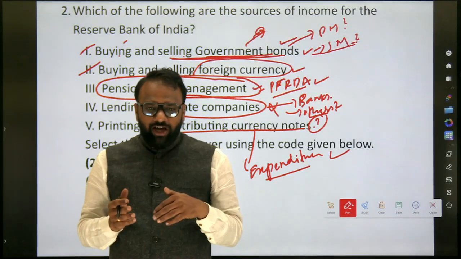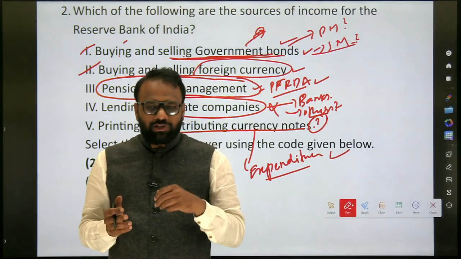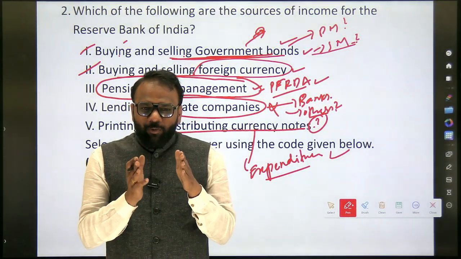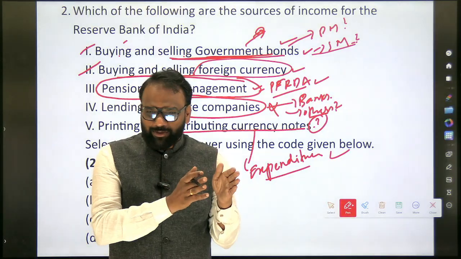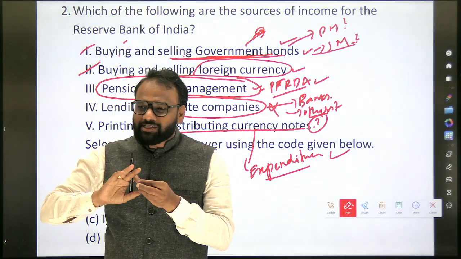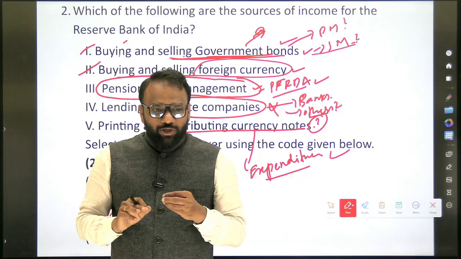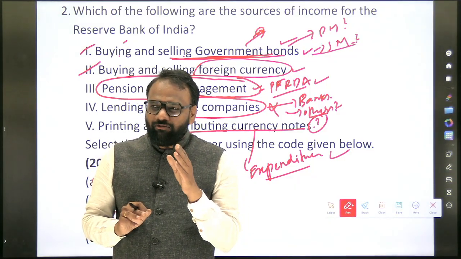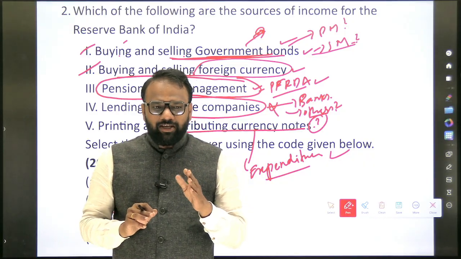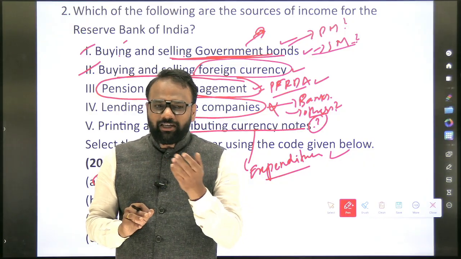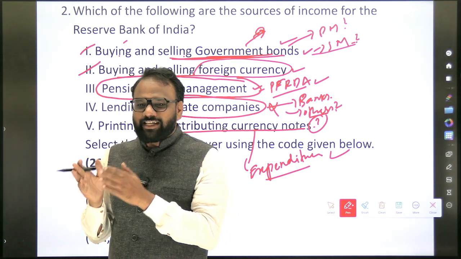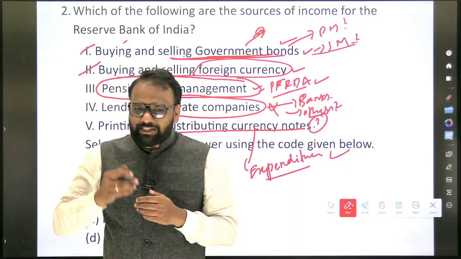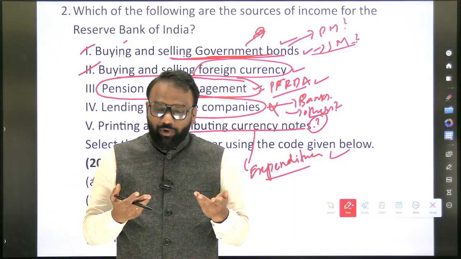So the importers of India will face a lot of problems because imports will become costlier if the dollar's demand increases. Now what happens? RBI, whatever it has stored in the form of forex reserves, it will bring out the forex reserves and it will sell the dollars in the open market, right? So when will it buy the dollars from the open market? When the dollar is costly or when it is available cheaply? Cheaply. Okay, when it is available cheaply, at that time it will purchase dollars, and when the currency crisis takes place, RBI will sell the dollars in the open market. So when it buys and sells, is the major motto profit? No, it is economic stability.